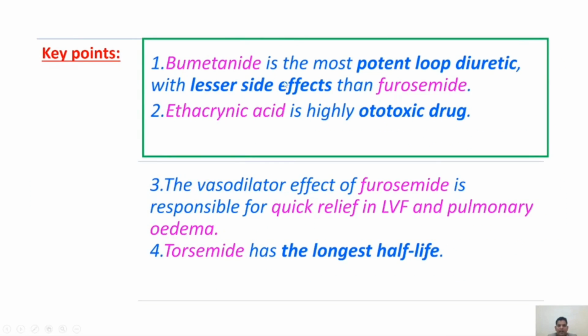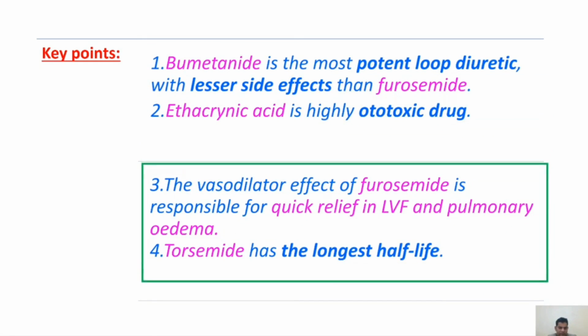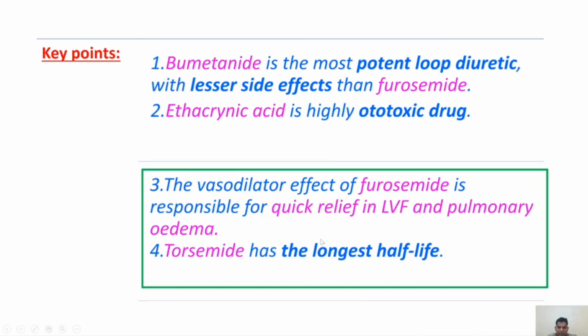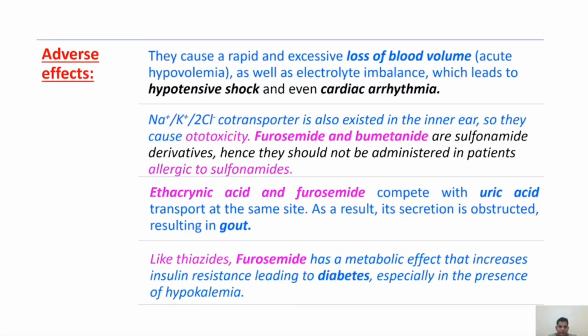First one, bumetanide is the most potent loop diuretic with lesser side effects than furosemide. Second one, ethacrynic acid is a highly ototoxic drug. Third one, the vasodilator effect of furosemide is responsible for quick relief in left ventricular failure and pulmonary edema. Last one, torsemide has the longest half-life.